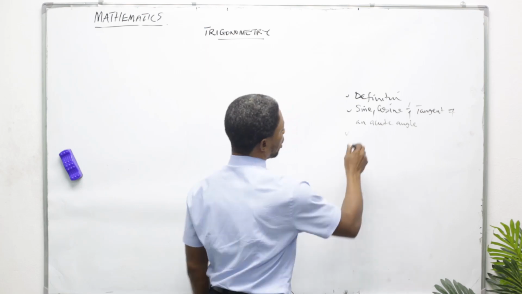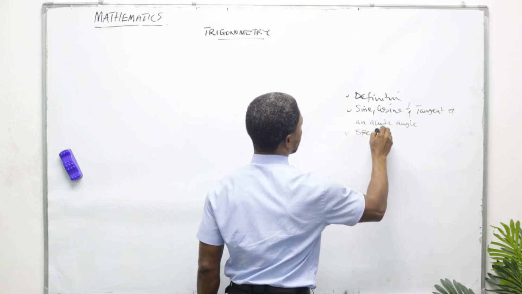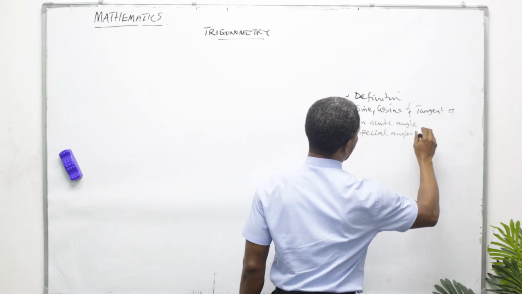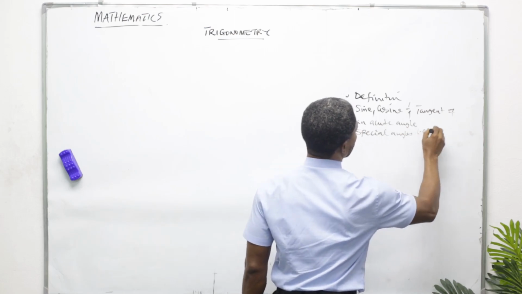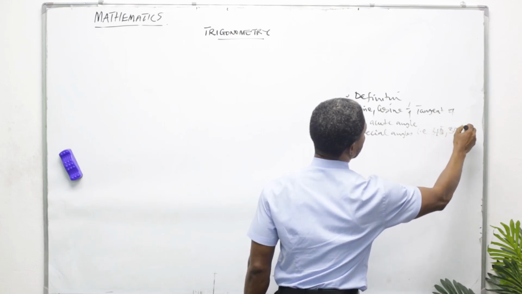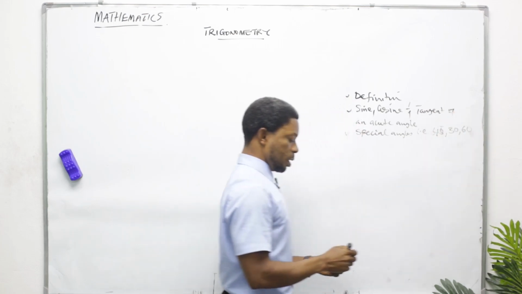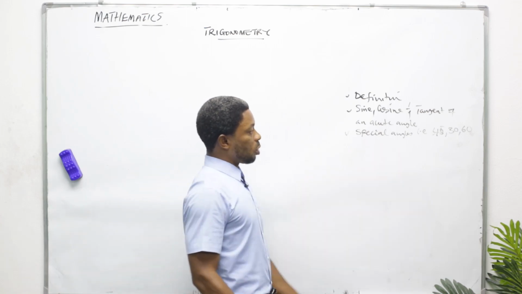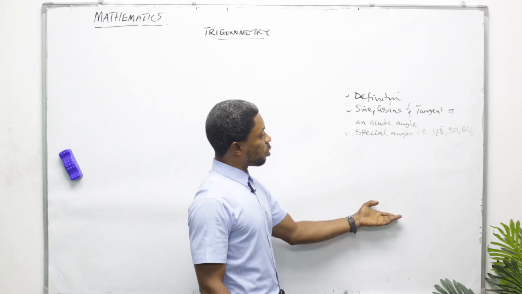And then thirdly, we are going to look at special angles, let's say 45, 30, and 60. These are special angles under trigonometry, which we're going to discuss. This knowledge is going to help us as we proceed.